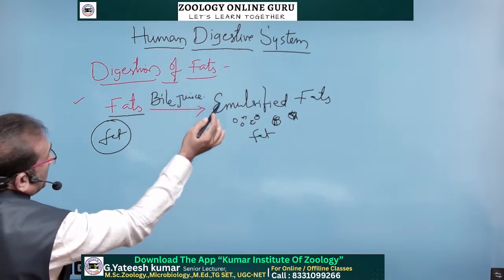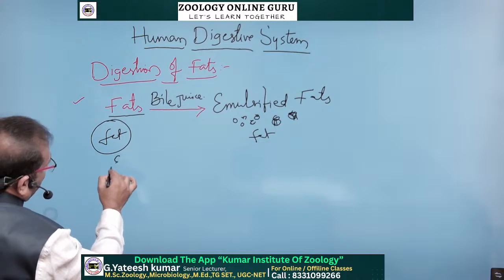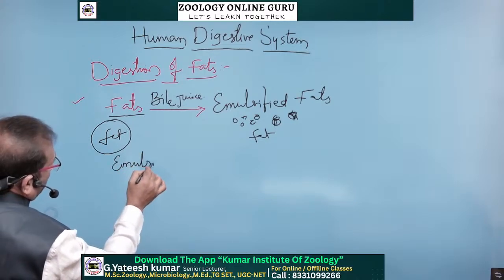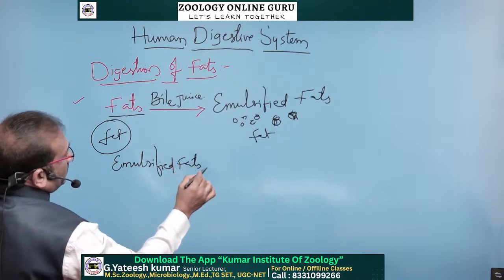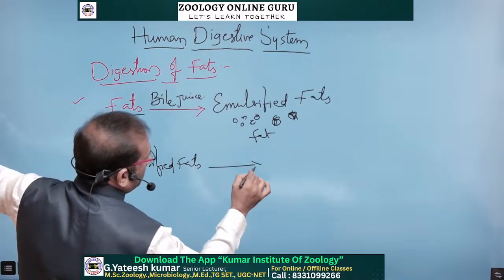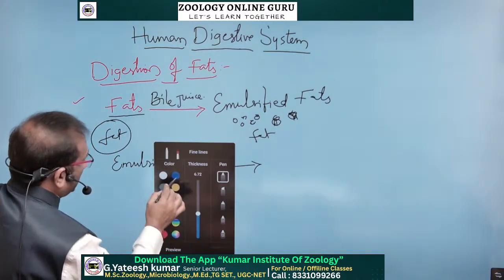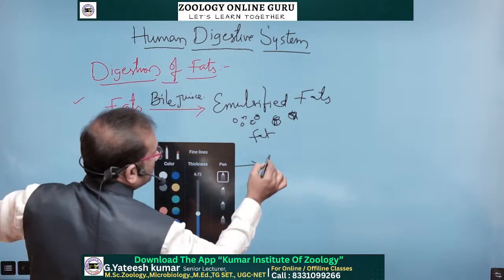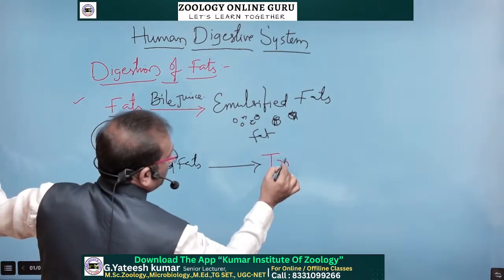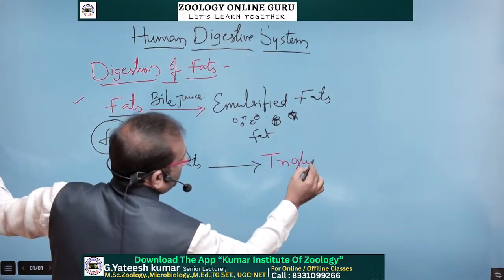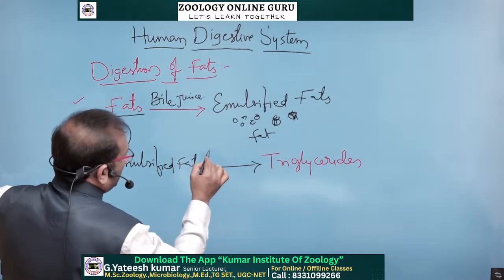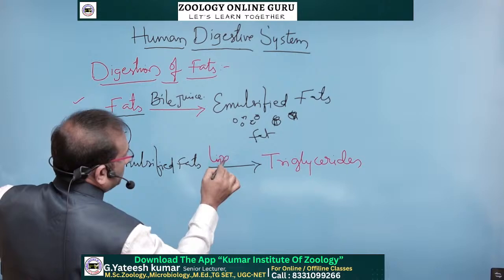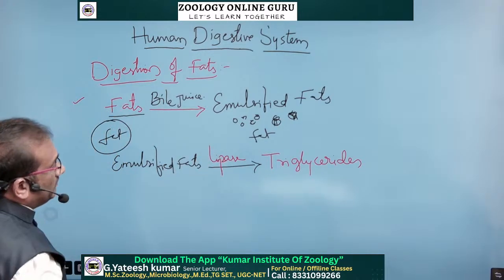After emulsification, these emulsified fats are converted into triglycerides by the lipase enzyme.